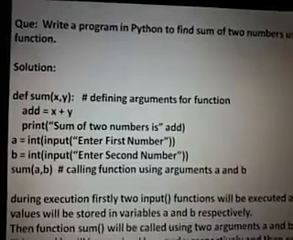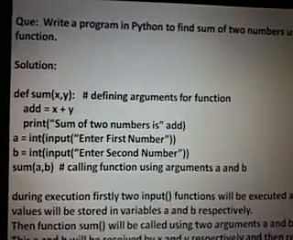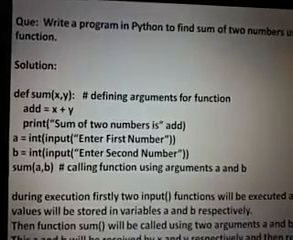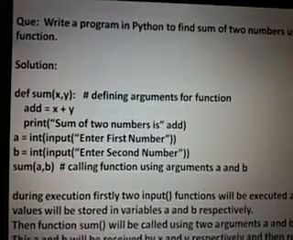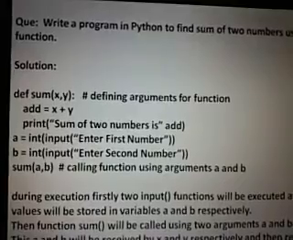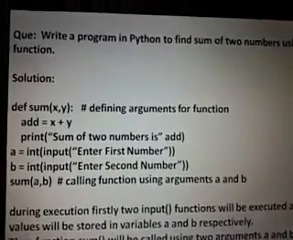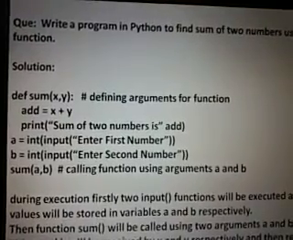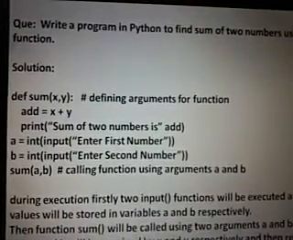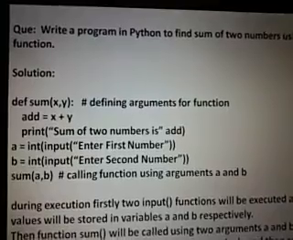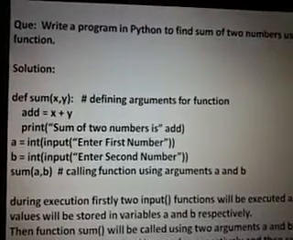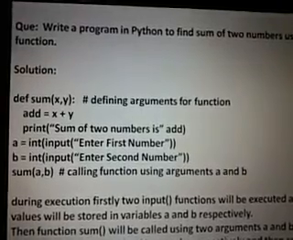add = x + y, meaning whatever the values of x and y they are receiving while calling the function, they will be added and that particular value or addition will be stored in another variable called add. print("Sum of two numbers is", add). The comma is missing in the example, but a comma is there. It will print the value of addition, that is x plus y.